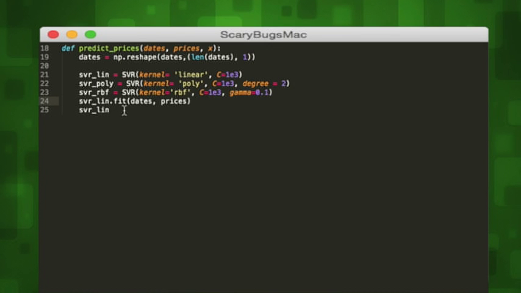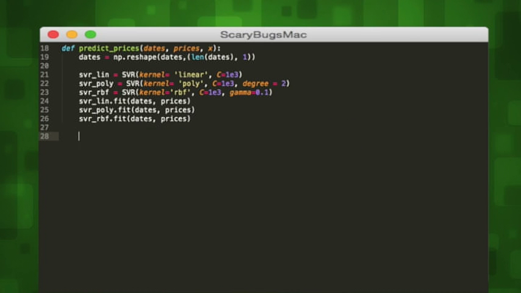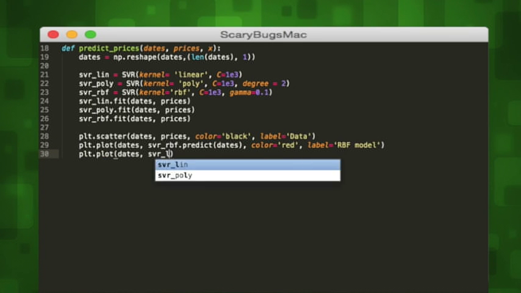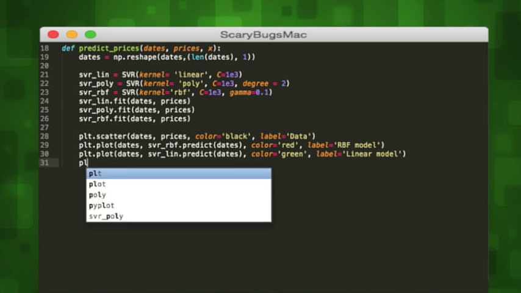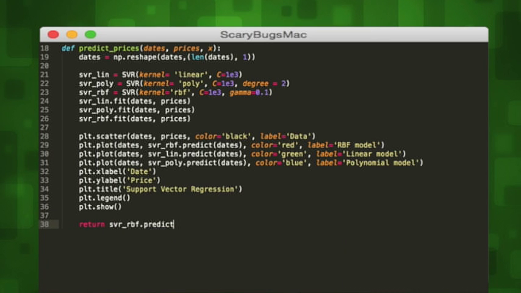It's time to create our graph. We'll plot the initial data points as black dots with the data label and plot each of our models as well. We'll use the predict method of the SVR object in scikit-learn using the dates matrix as our parameter. Each will be a different color and we'll give them a distinct label. We can set the x-axis and the y-axis accordingly, and we'll add a title and a legend. The show function will display it on the screen, and we'll want to return the predictions from each of our models.